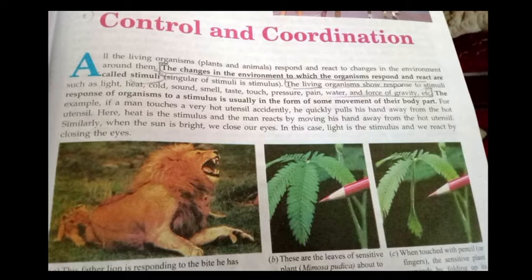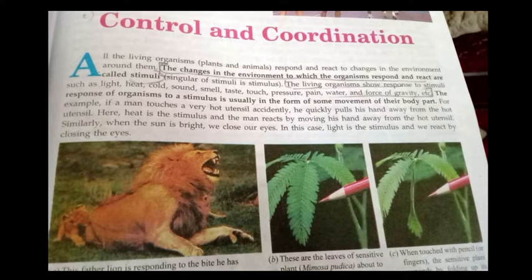Here you can also see the picture on your screen: the Mimosa pudica, the touch-me-not plant. If you touch it with a pencil or a hand, it loses water in its cells and droops down. After about 20 minutes it rises back to its original position. So this is control and coordination.